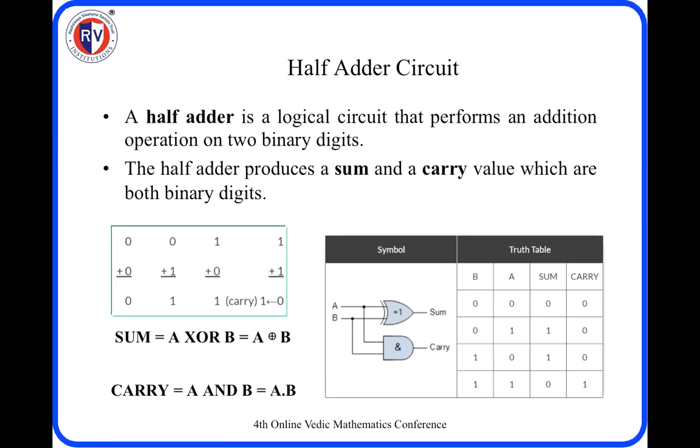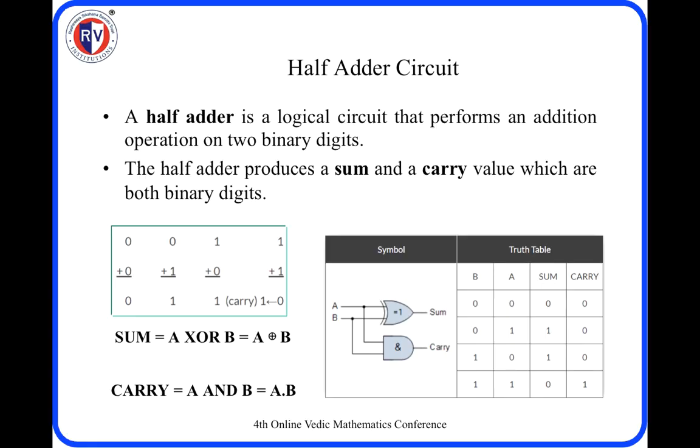Half adder circuit. A half adder is a logical circuit that performs an addition operation of two binary digits. The half adder produces a sum and a carry value which are both binary digits. Now let us look into the left hand side table. So when we add 0 plus 0 is 0, 0 plus 1 is 1, 1 plus 0 is 1. When we want to add 1 plus 1, we get sum 0 and also the carry is equal to 1. We are going to get it here.